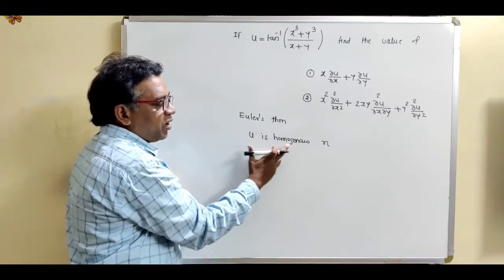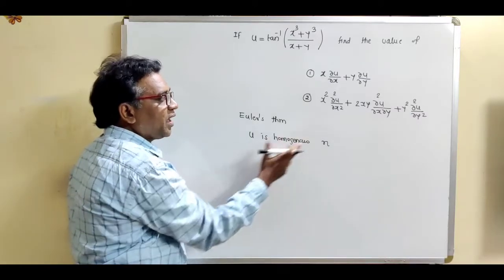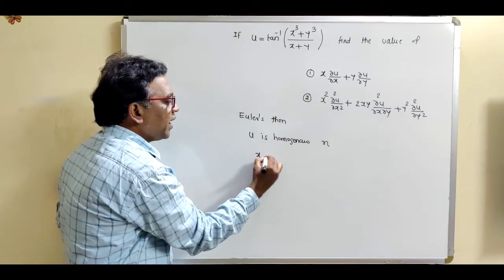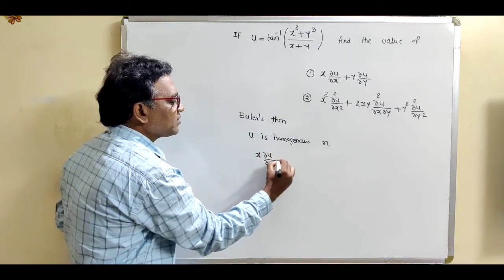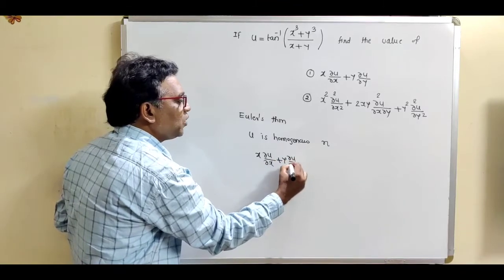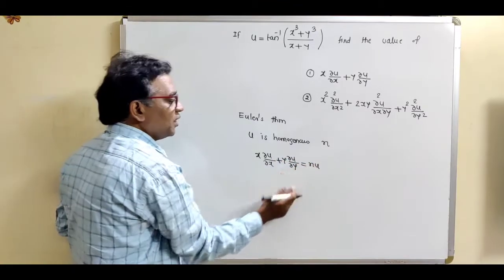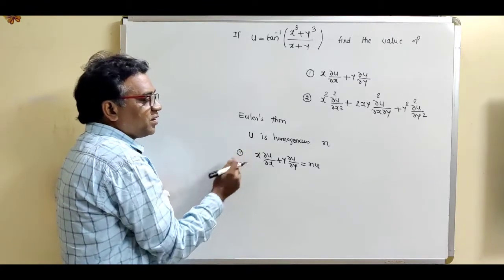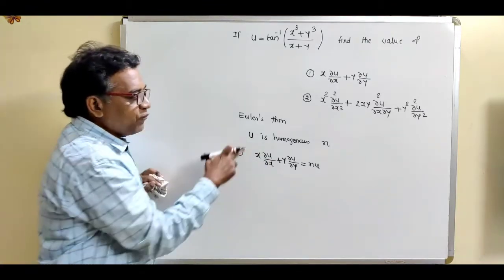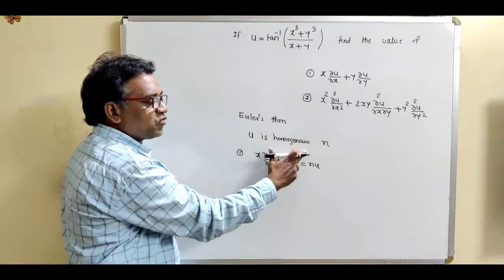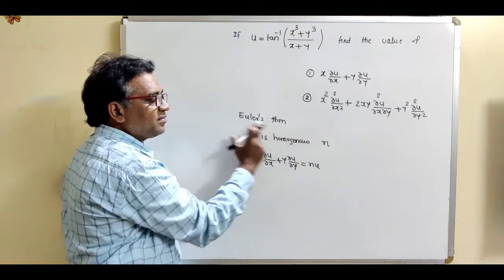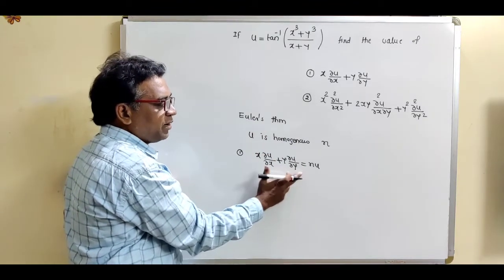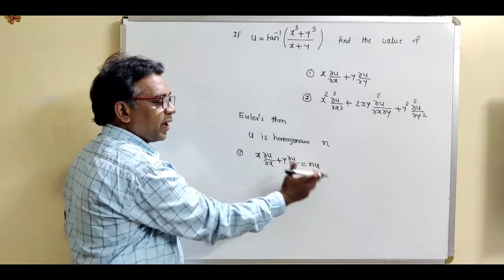If u is a homogeneous function of degree n, then Euler's theorem says that x into del u by del x plus y into del u by del y is equal to nu. So first of all, remember this statement of Euler's theorem.